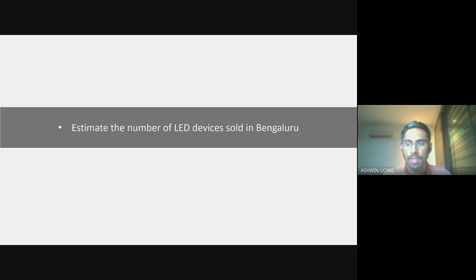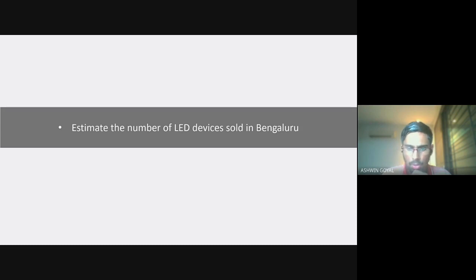What are LED devices essentially? First, we need to understand that. Do we include the tube light, or do we include the bulbs as well? LED bulbs and what all do we include? That is the first question that you should ask.